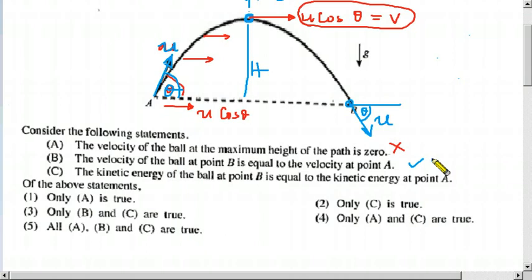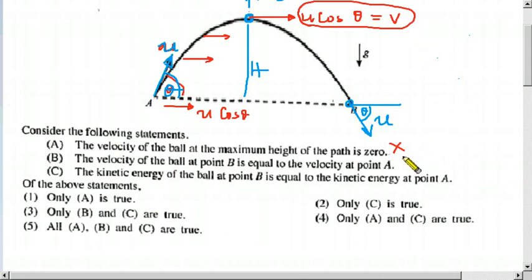But now it is not correct, because they have said velocity. If it is velocity, the magnitude should be equal, and the directions also should be equal. Both should be equal to say velocity is equal, but here the direction is not equal.